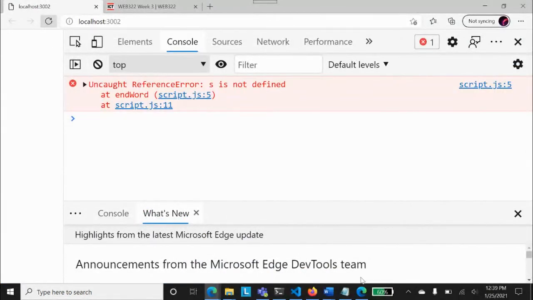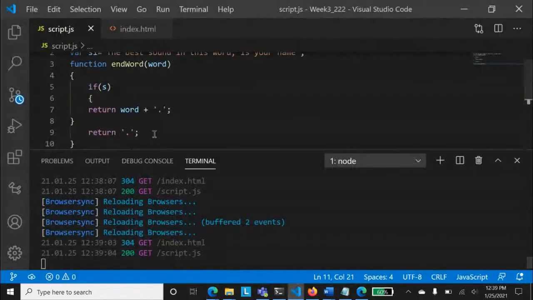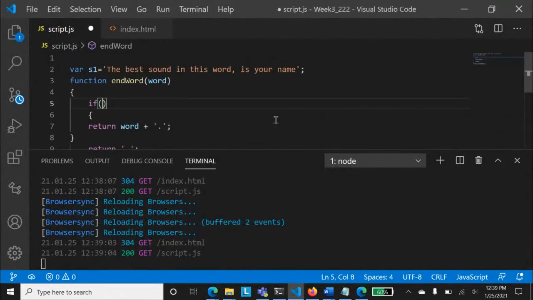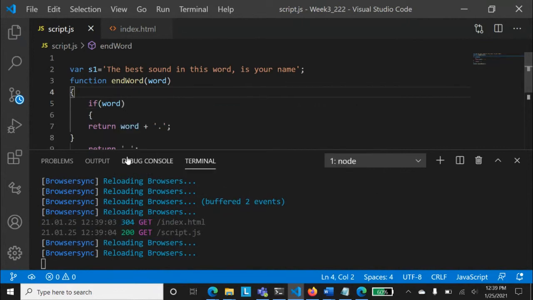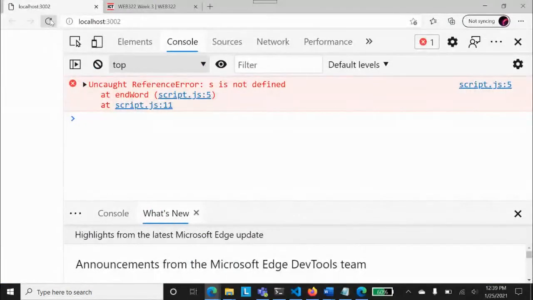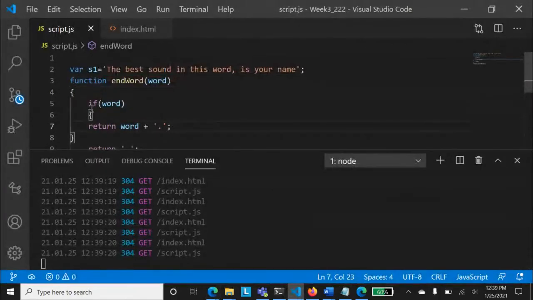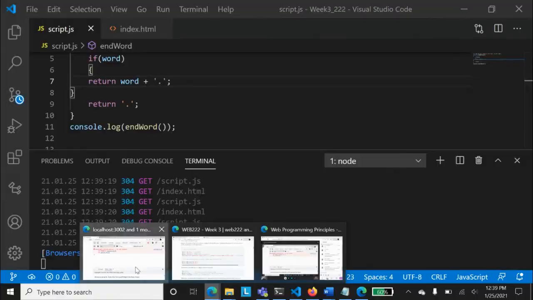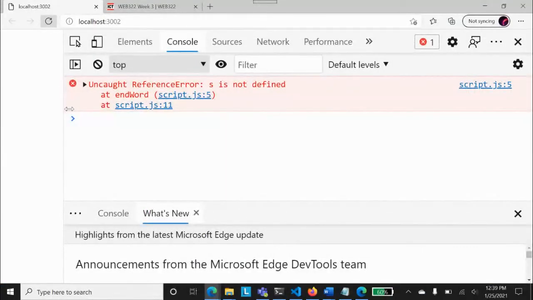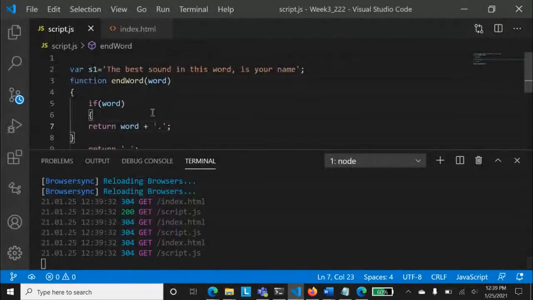And you see here, oh, S is not defined. I've just used some wrong variable somewhere. Oh, not word S. This is word. If word has been, like, it means that word is truthy. Something has been provided to word. Right. It is not saved. If word plus this, I think now it should be fine. It should not be doing now what it's doing. Why unquote reference S is not defined? Where is that S we are using? I've used this S somewhere. Line 5. Yeah.